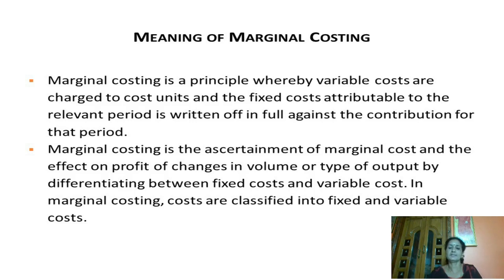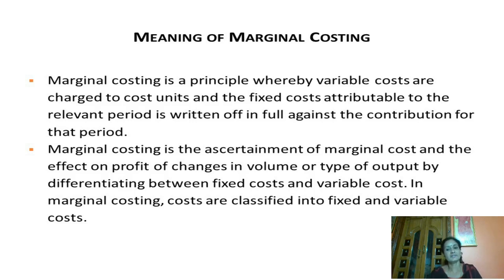So here the marginal cost, even though it takes both variable cost and fixed cost into consideration, the main difference between absorption and marginal costing is that when you are finding out per unit of the product, that per unit product cost will be related only to the variable cost. As we had discussed in the previous session of this topic, variable costs are the costs which vary with the production.